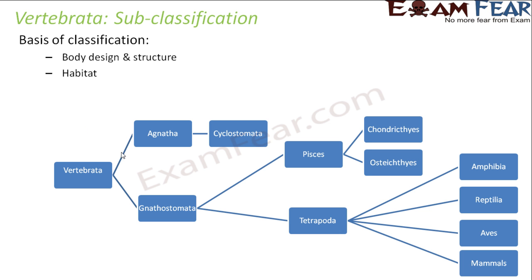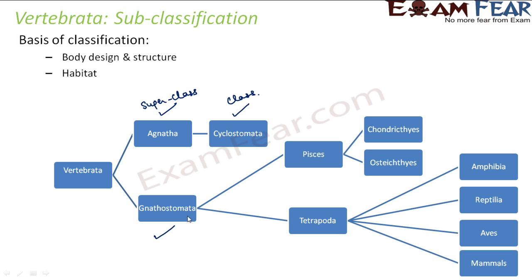So here is Vertebrata. Vertebrata was divided into two parts, Agnatha and Gnathostomata. Agnatha had Cyclostomata. Agnatha is an example of a superclass, and Cyclostomata is an example of a class.